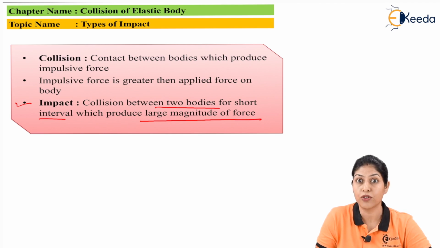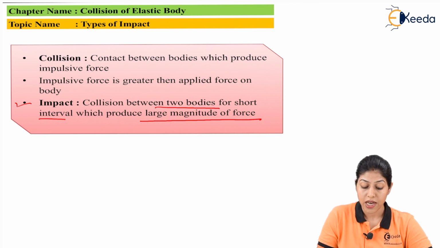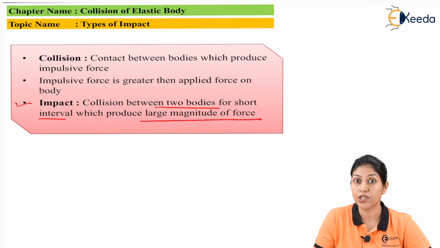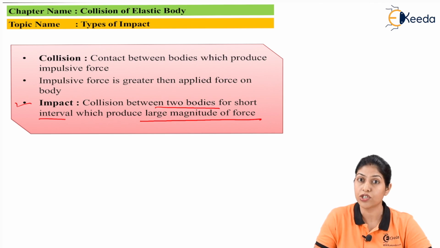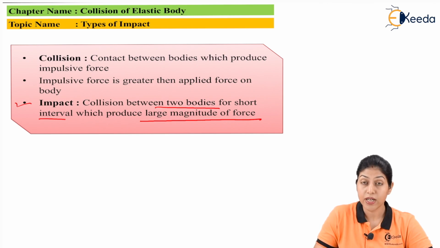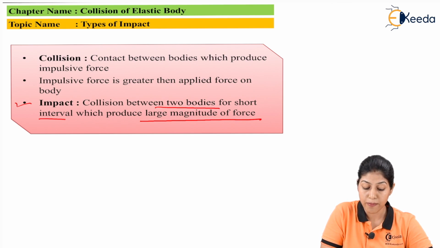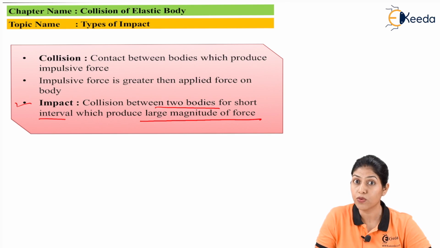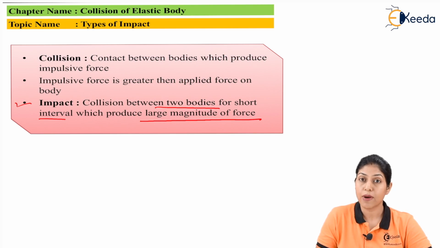This large magnitude of force is called impact. So collision is related to impact and impact is related to change in momentum. So impact we consider as the large magnitude of force or impulsive force which is produced by two bodies during a very short time interval. So this is about impact.